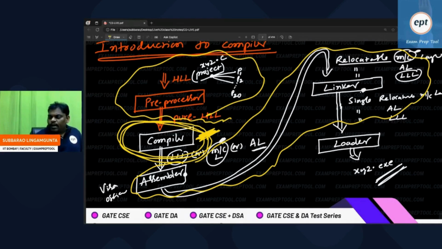Otherwise, the compiler should run one time for preprocessor, one time for compiler, one time for assembler, one time for linker, one time for loader. You have to do like this. So when I say compile, for user experience, for user advantage, a little bit before compilation is done, the preprocessor, and a little bit after compilation is also done, something like assembler, linker, loader.